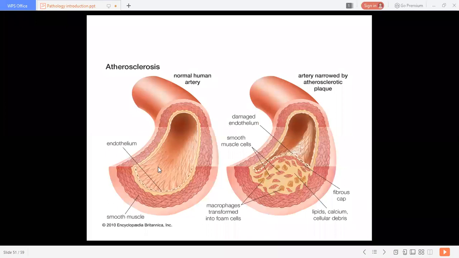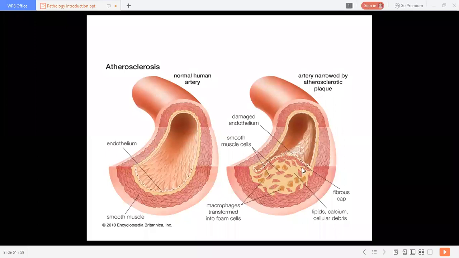In the next figure, you can see the normal human artery. The lumen has nothing inside it, with free flowing blood. Now you can see the layers, the smooth muscle layer. Then this is the endothelium, with no changes, very normal in structure. So this is the normal human artery, and here you can see the artery narrowed by atherosclerotic plaque.